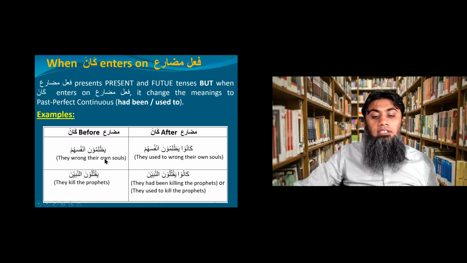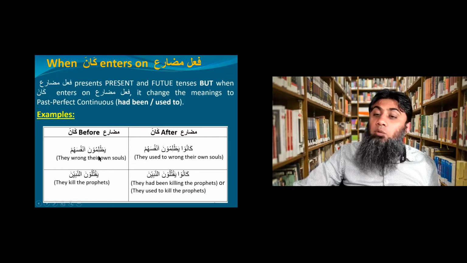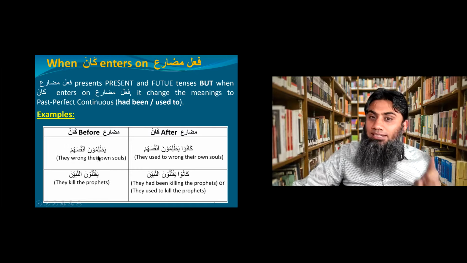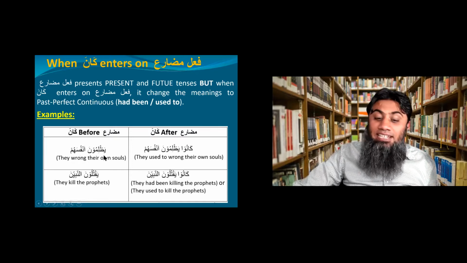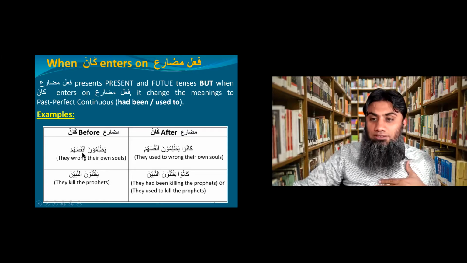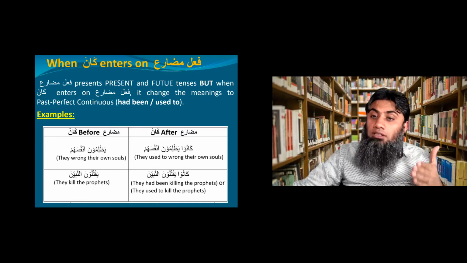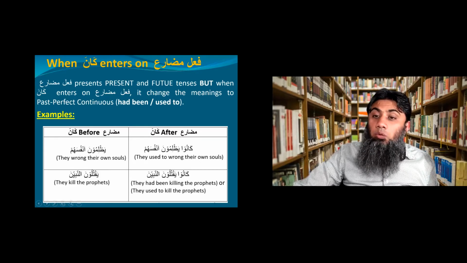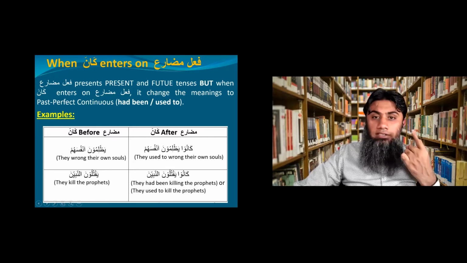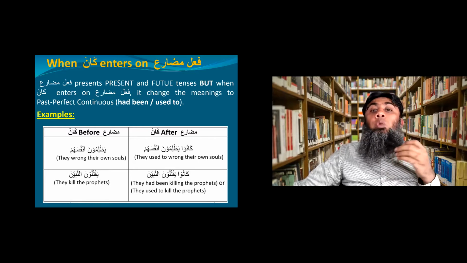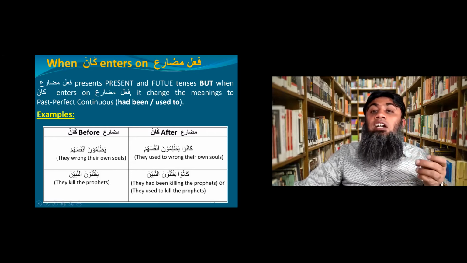Look at these examples. Yazlimuna anfusahum. Yazlimuna is fail mudare, number 3 in the mudare chart. They wrong their own souls, or they will wrong their own souls. Look, when we added kana, kanu, by the way, you may be thinking it should be kana. Yes, because kana is for singular and the plural version of kana is kanu.